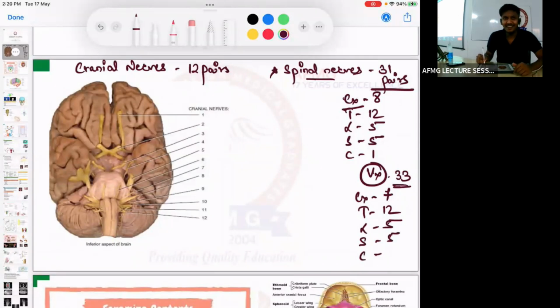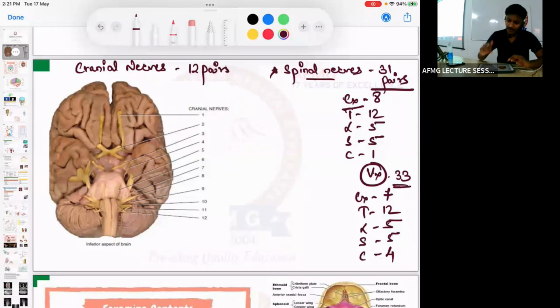Coccygeal nerve is 1. Coccygeal vertebrae are 3 to 5. On an average, you can write 4. So the total number, count it yourself, is written as 33, so in some people it will be less and in some more. 3 to 5 is the coccygeal number. On an average we write 4. So please remember total vertebrae are 33 in number.